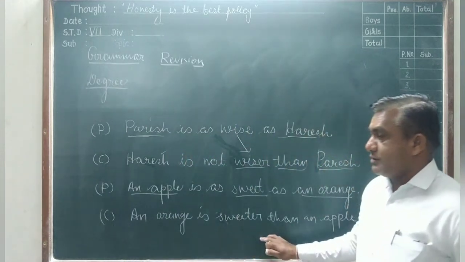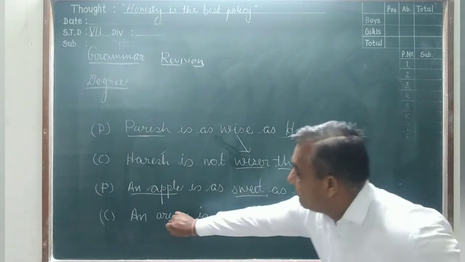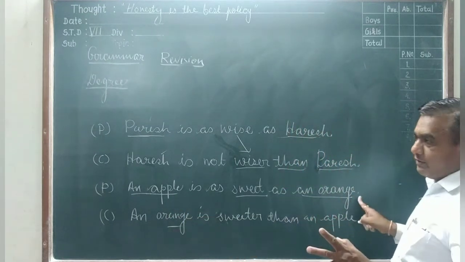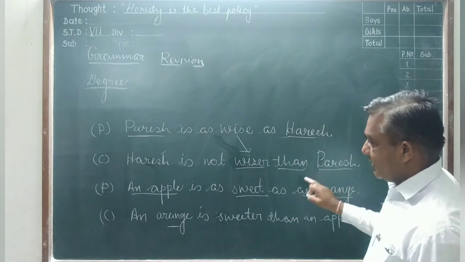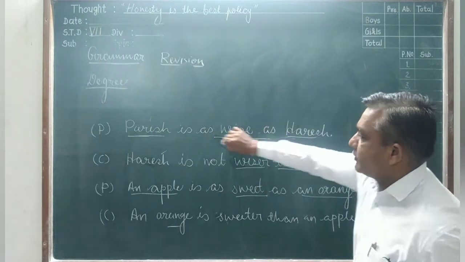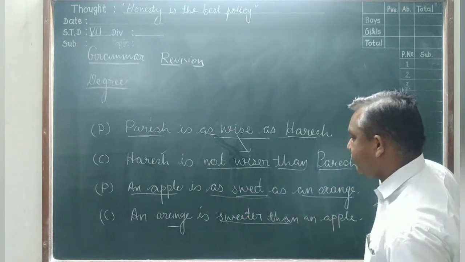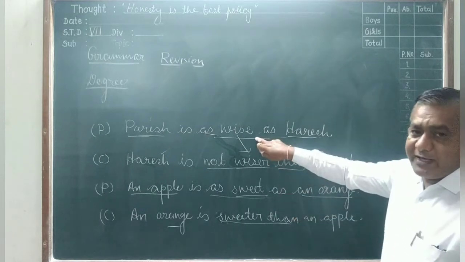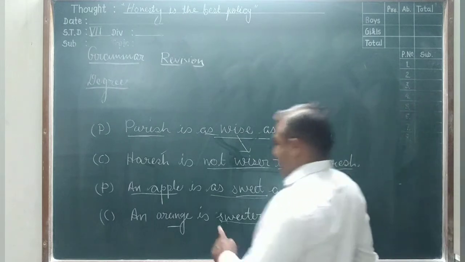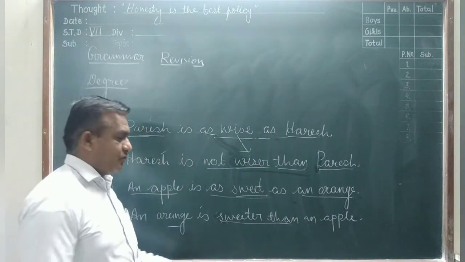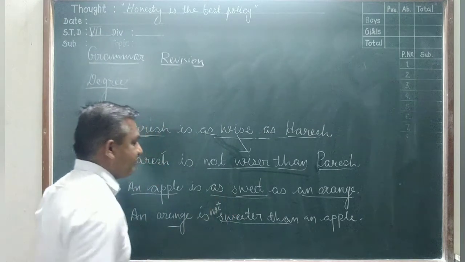Do you understand here? The positive degree changes into the comparative, then we change the noun places, meaning the places of the two words being compared. And also for the sentence pattern you change here: so as means sweeter than, as wise as means wiser than. You have to remember that when positive changes into comparative, we give not wiser, not sweeter.